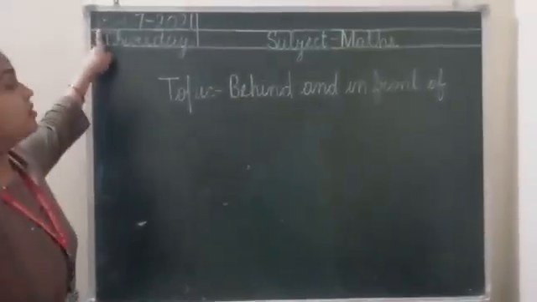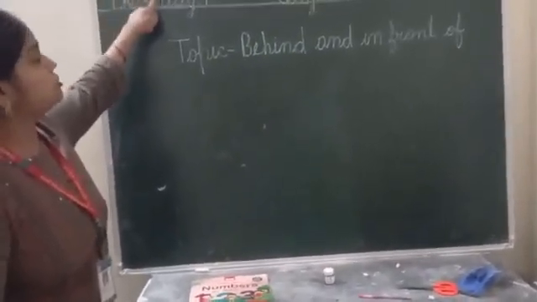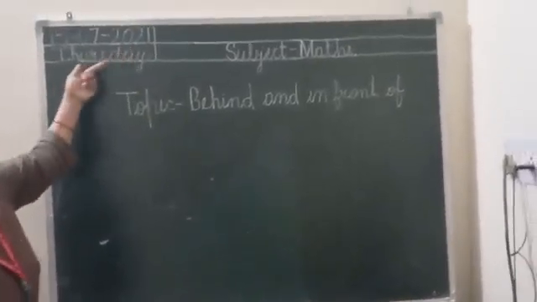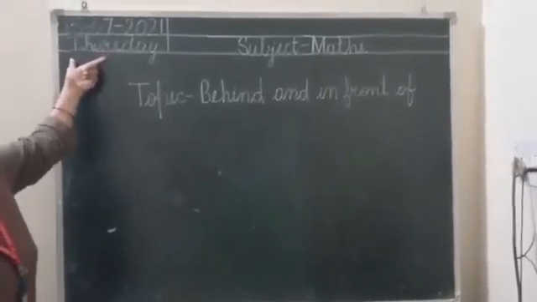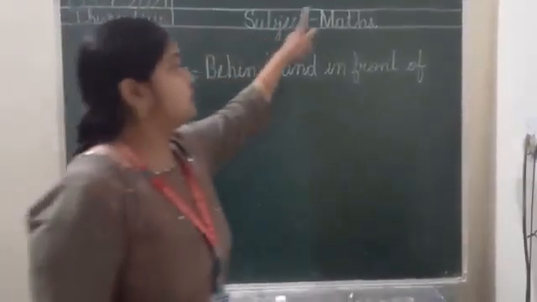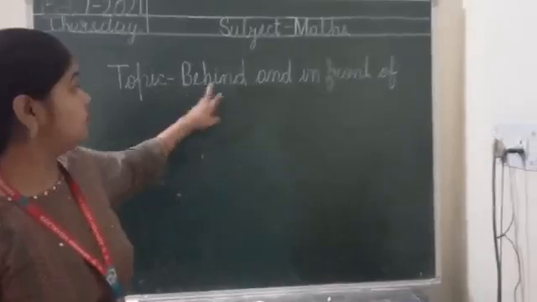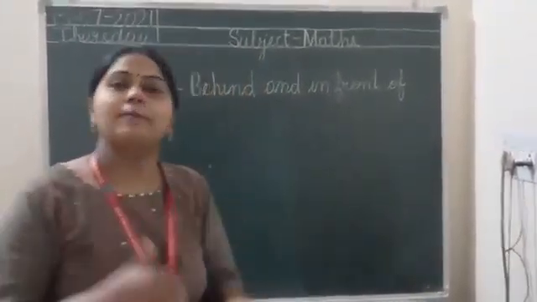What is the day today? Today is 15 July 2021. Today the date is 15 July 2021, and today the day is Thursday. Our subject is maths. In maths today we will do the concept of behind and in front of.